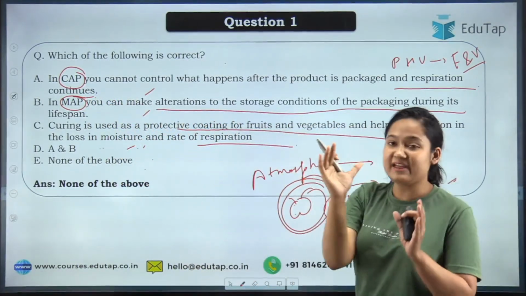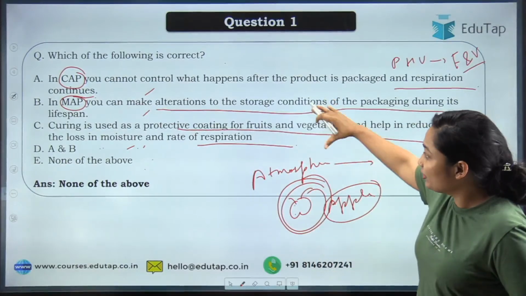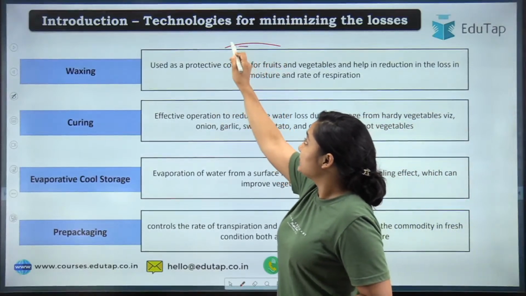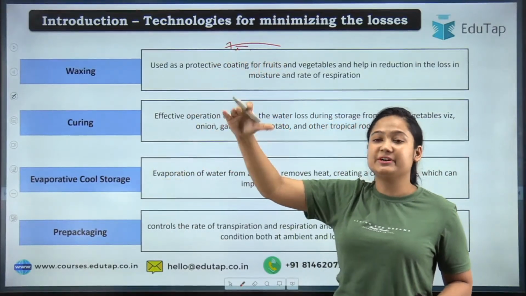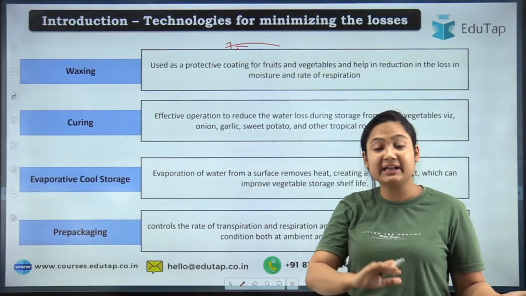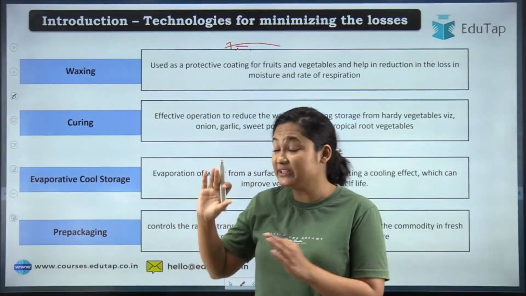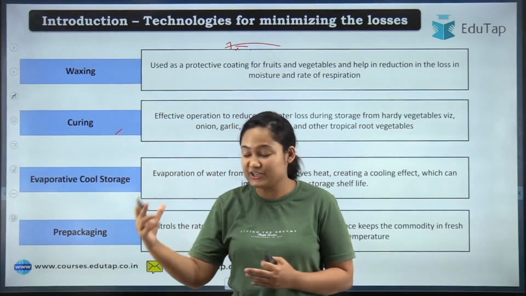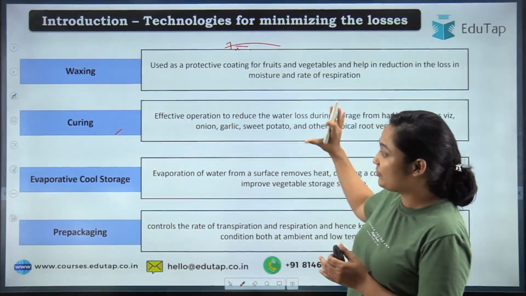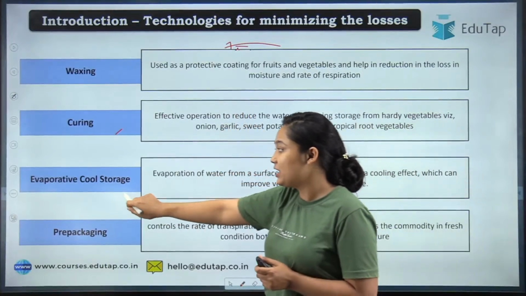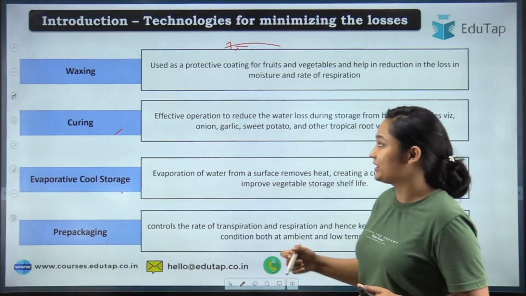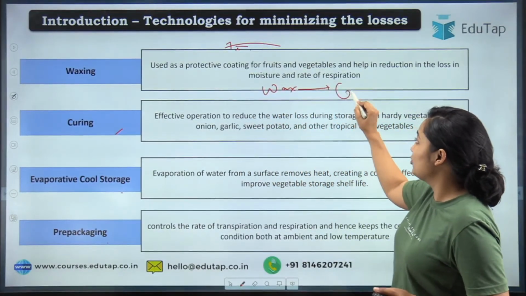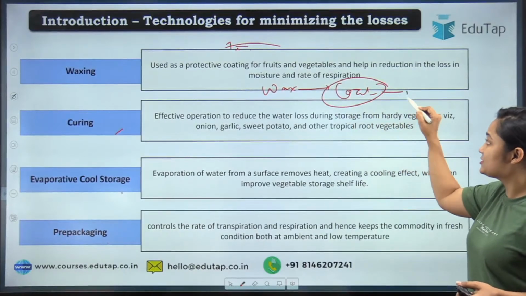You will have to understand the terms controlled and modified, but before discussing that, let's see some different topics. These are some terminologies that you will see straight away. We will further discuss the different steps that are taken and elaborate on those steps too. Waxing, curing, you will see these terms used, so you should have a basic idea of what waxing is, what curing is, evaporative cool storage, and pre-packing. Waxing, as the term suggests, means using wax as a coat. Now what will happen by application of this coat?